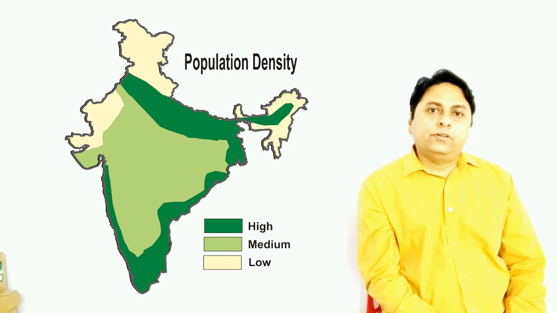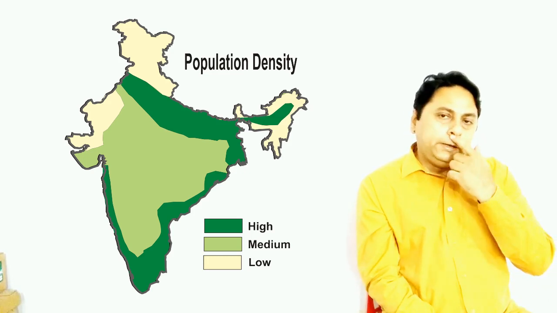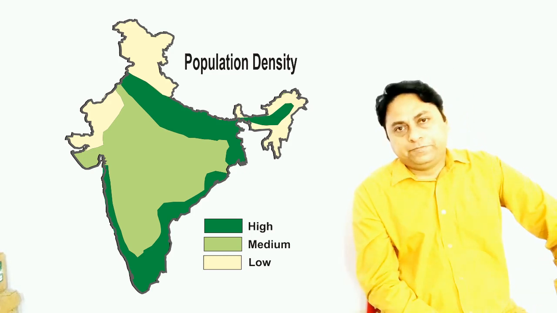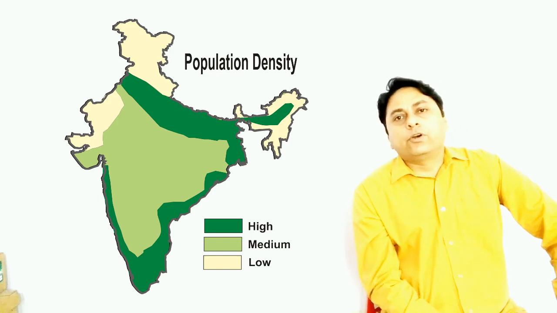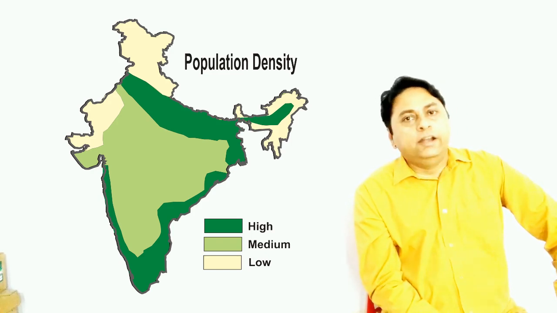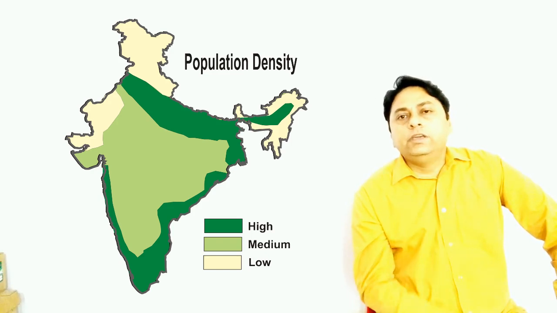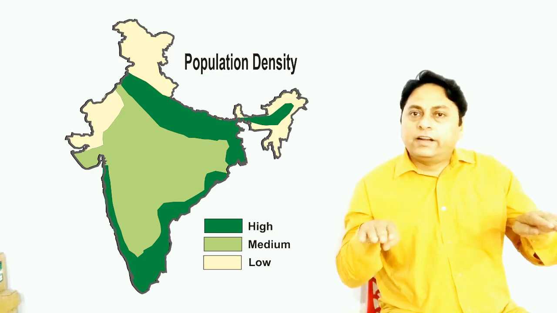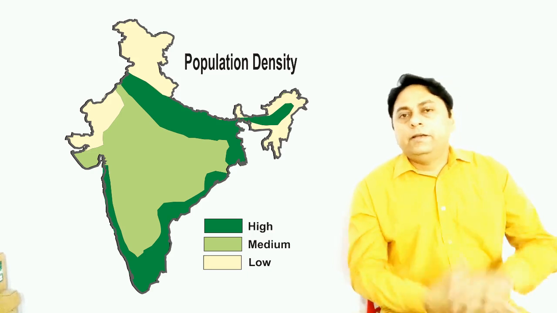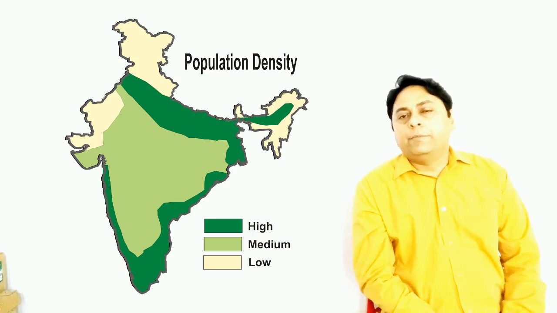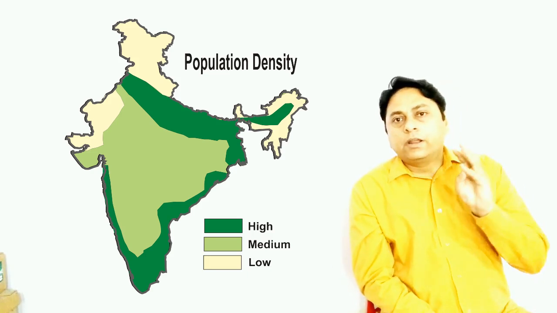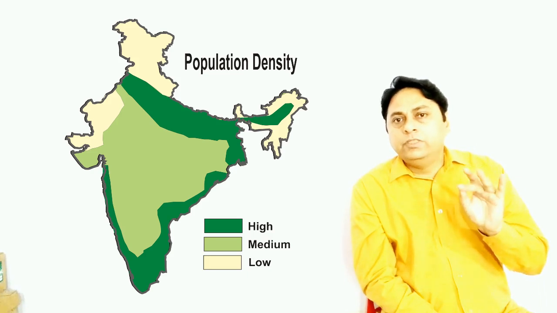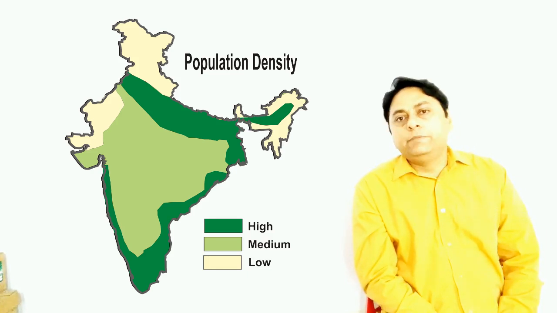Now the question arises: why is density of population high? It is high because of favorable geographical conditions. You see, in the northern plain of India, the land is leveled, fertile, made by important rivers coming from the Himalaya mountain, river Ganga, Yamuna, Indus, Brahmaputra and its tributaries.